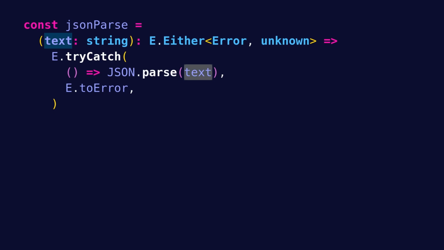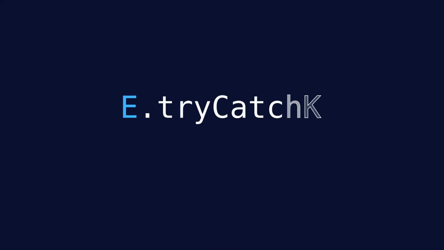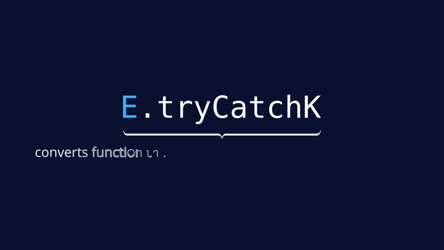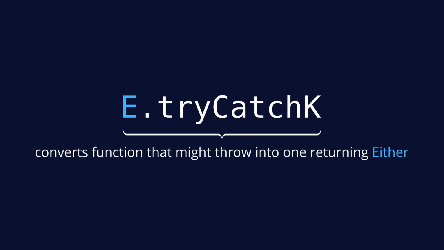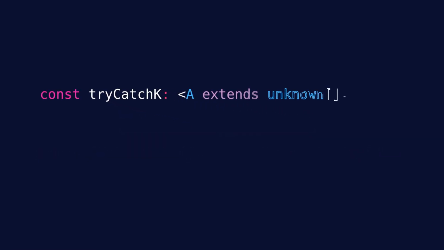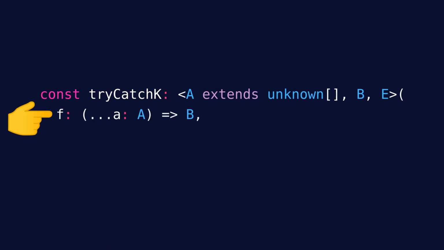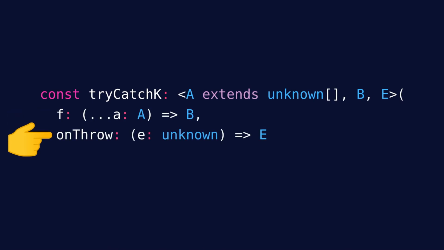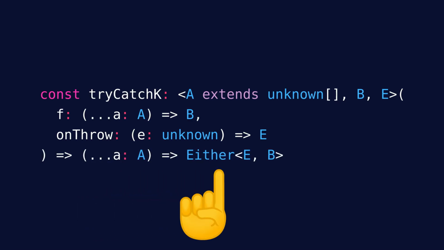Wouldn't it be great if we don't have to create a wrapper function that just passes through arguments? We can actually achieve that by using the Either.tryCatchK util, which directly converts a function that might throw into one returning an Either. It takes a function f that takes some arguments and might throw, and the onThrow function as second argument, and returns a function taking the same arguments as f and returning an Either.